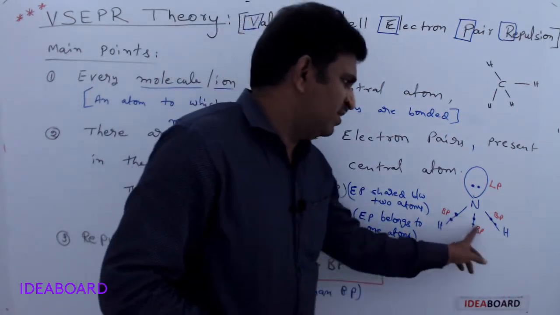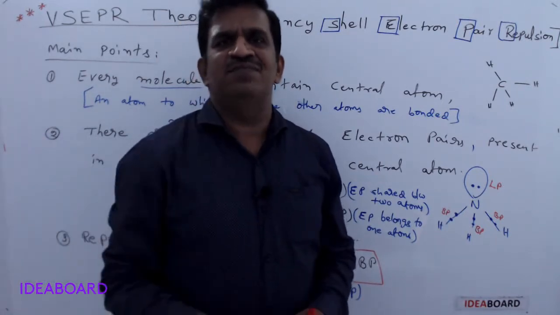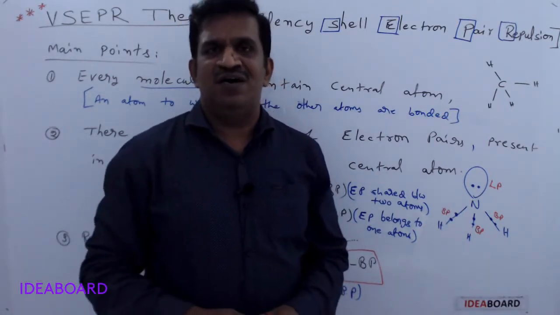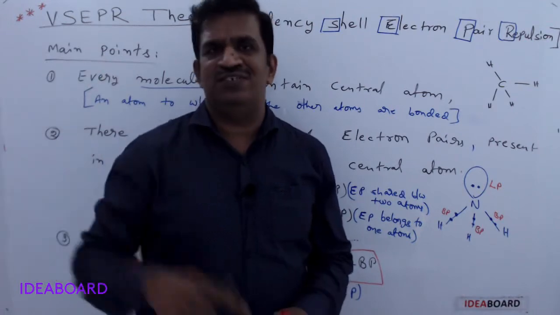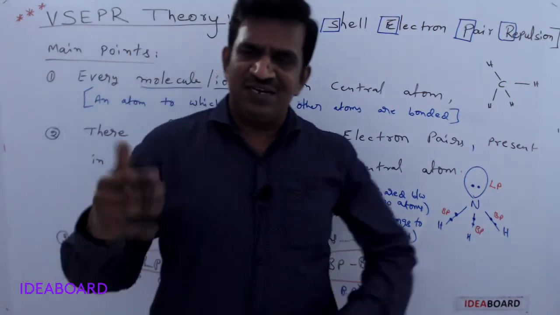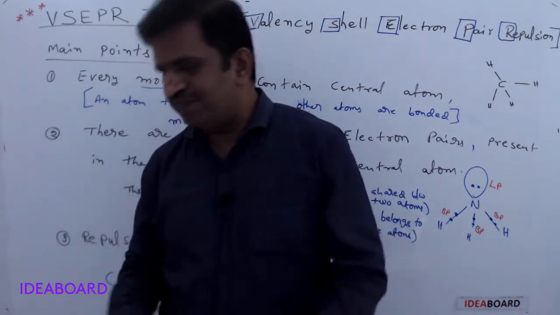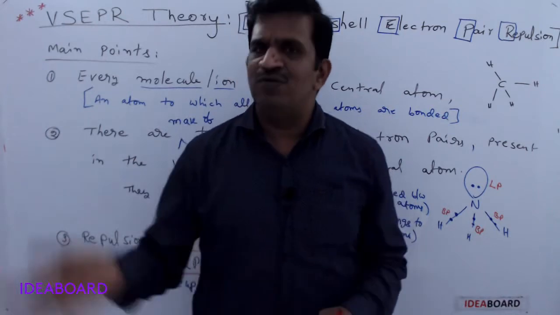Suppose I have bond pair repulsions. Try to avoid them, try to avoid meeting them, try to avoid their eye contact. Suppose there is one person and I hesitate to see that person. Generally, what will we do? We will simply lower our head and go like that.